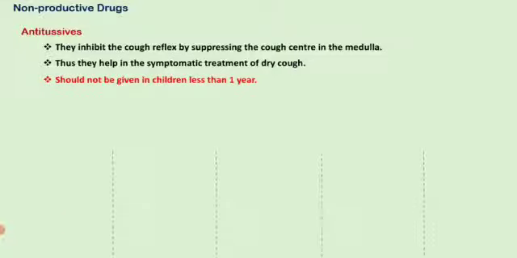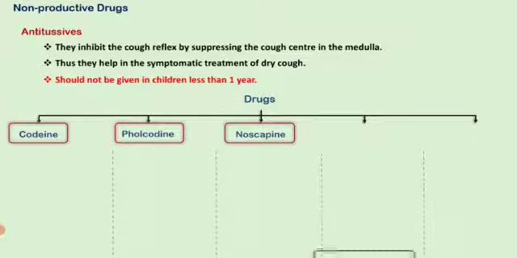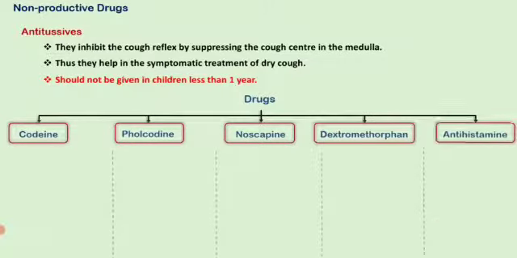Now let's see about the drugs used for non-productive cough. The category of drugs used is, as discussed earlier, antitussives. These antitussives inhibit the cough reflex by suppressing the cough center in the medulla, and they help in the symptomatic relief of dry cough. These antitussives should not be given in children less than 1 year. The types of antitussives used in non-productive coughs include codeine, pholcodine, noscapine, dextromethorphan and antihistamines.